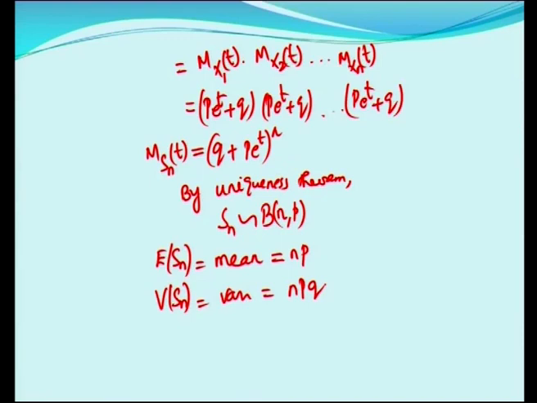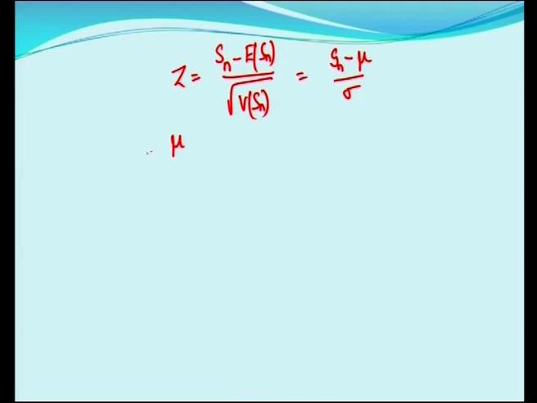Then we take Z, which is Sn minus expectation of Sn by root of V of Sn, equal to Sn minus mu by sigma, where mu is equal to np and sigma is equal to root of npq.